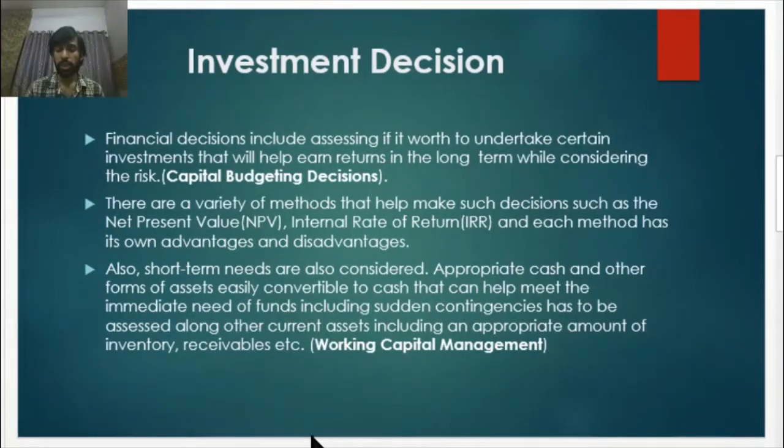Now coming to the types of financial management decisions, which were broadly divided into three areas, one pertaining to the investment decisions. Financial management decisions often include assessing if it's worth undertaking certain investments that can help earn returns in the long term while considering the risk. For example, a machinery may be purchased that will help earn returns in the future, and the returns may have some amount of uncertainty or risk associated with it that needs to be considered.